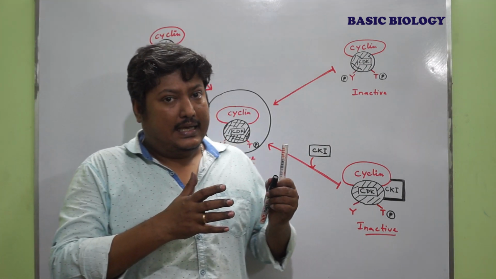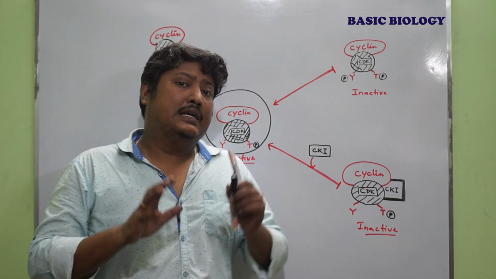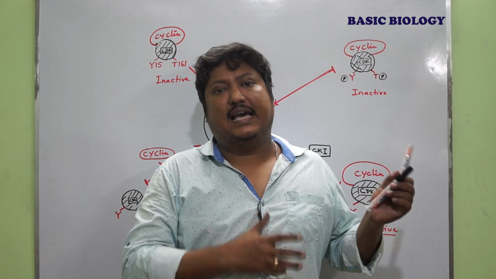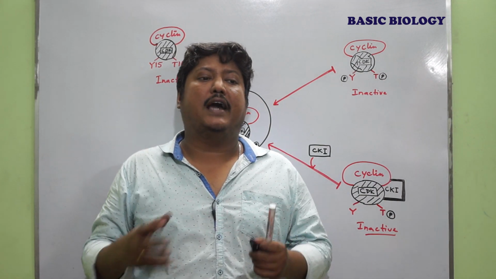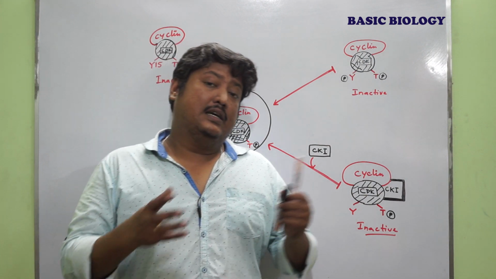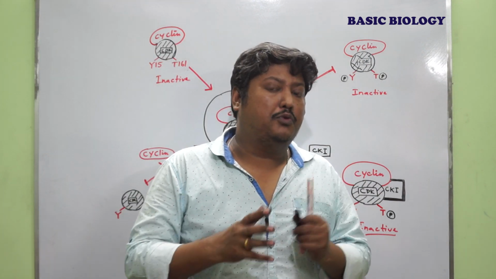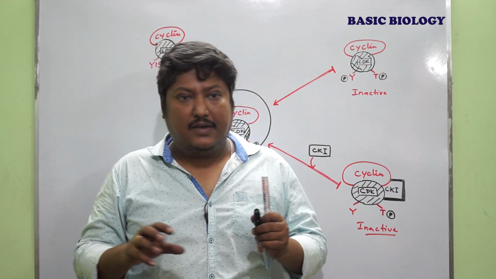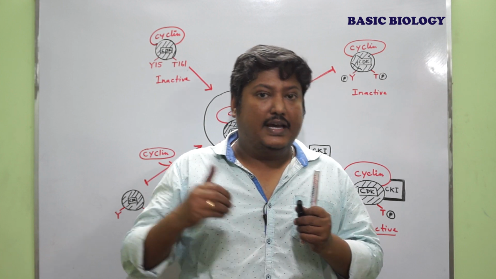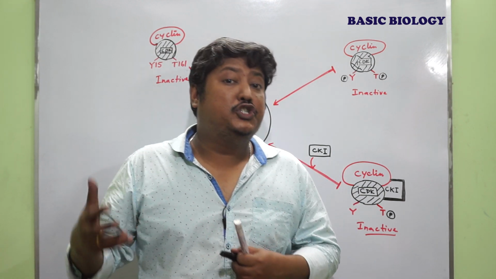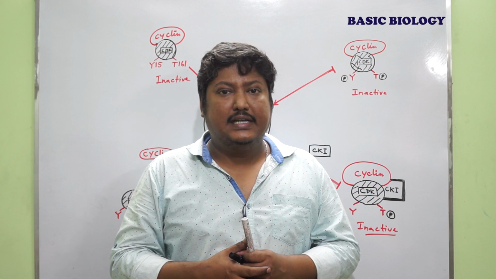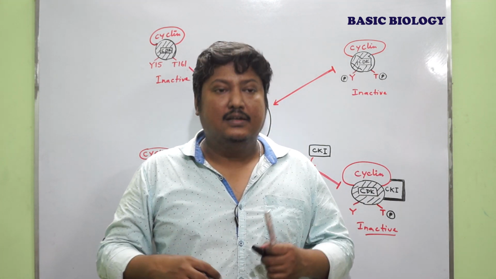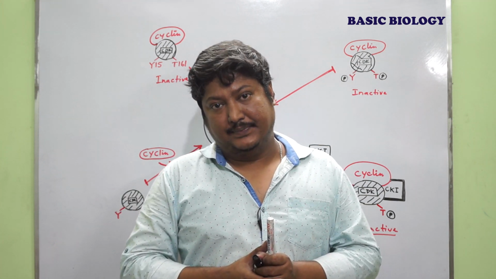In a later video I will discuss the concept of MPF, the mitosis promoting factor, formed by the cyclin and CDK together, as well as the SPF, the start promoting factor, which is also formed by the cyclin and CDK. In the case of MPF it is formed by the mitotic cyclin, whereas SPF is formed by the G1 cyclin. So in our next video I will discuss how this MPF and SPF together regulate the cell cycle process.